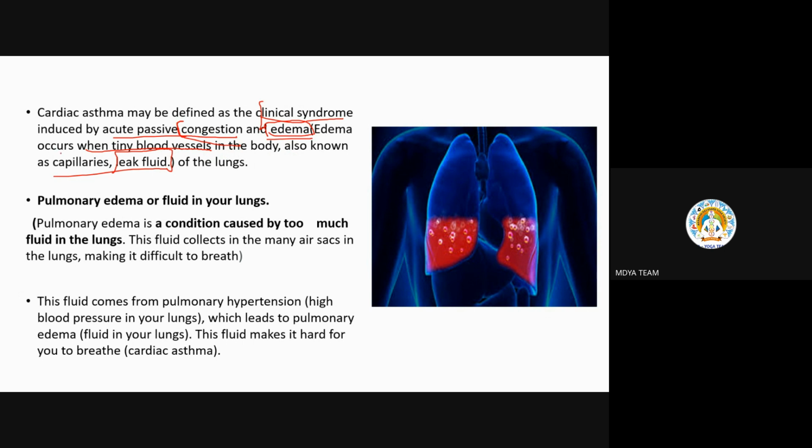When these capillaries break down, they can leak their fluid. This condition is called edema. When congestion and edema are both together in the lungs, then the term will be cardiac asthma.